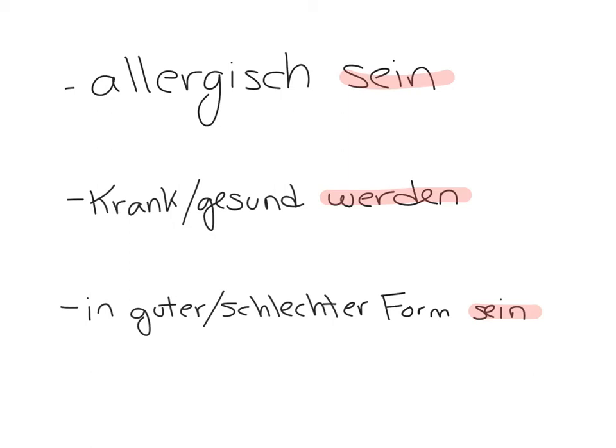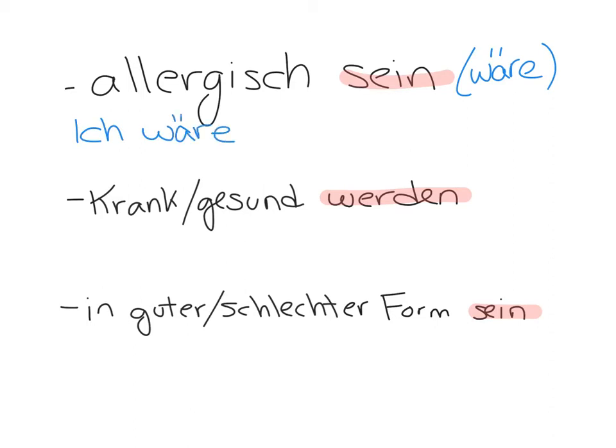The present tense sentence that you have for allergisch sein, you see, is Ich bin allergisch gegen Erdnüsse. I am allergic to peanuts. For the Konjunktiv II, we can't say Ich würde allergisch gegen Erdnüsse sein, for I would be. We have to use wäre instead. Can't use würde sein. So your Konjunktiv II sentence would become Ich wäre, not würde.